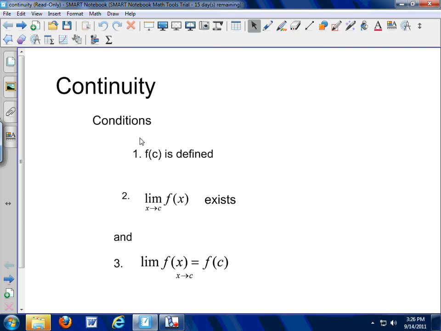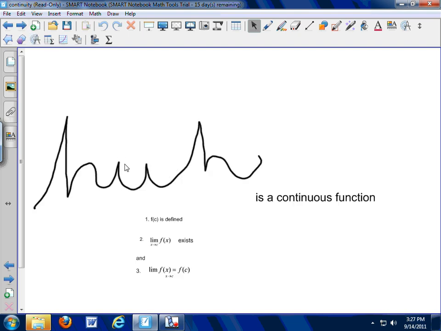First of all, we're talking about continuity at a particular point on the function itself. For a function to be continuous, it's got to be defined at that point. The limit has to exist, and the limit has to equal the value of the function at that particular point. So three things: the function's got to be defined, the limit's got to exist, and they've got to be the same thing. We'll show you some examples of what that means.